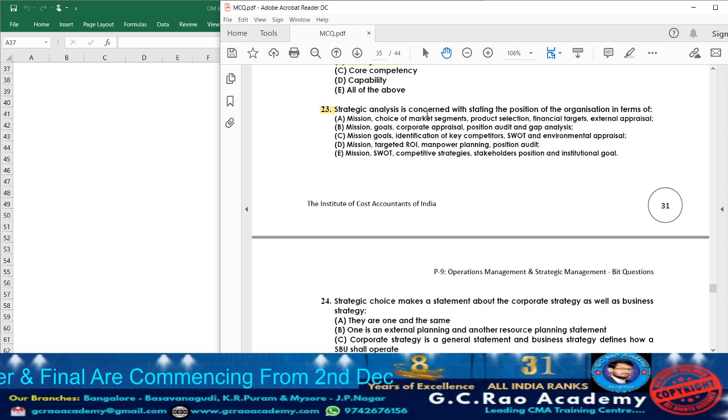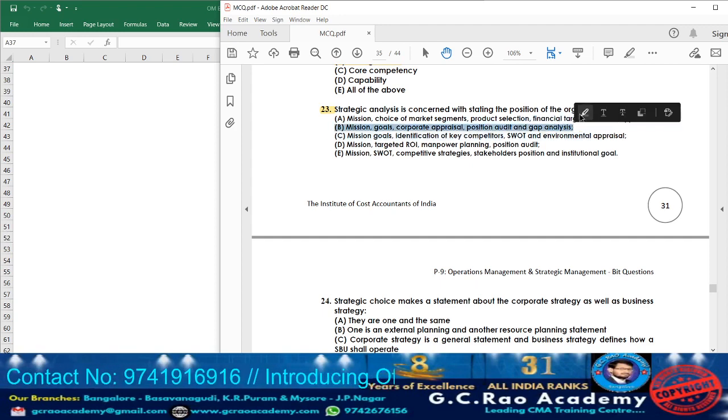Usually in strategic analysis, the aspects they cover are the missions, the goals of the organization, the corporate appraisal, the position audit, and the gap analysis. These aspects are covered under strategic analysis. They have given choice of market segments, so option A cannot be the answer. Option B: missions, goals, corporate appraisal, position audit and gap analysis. Yes, option B will be the answer.